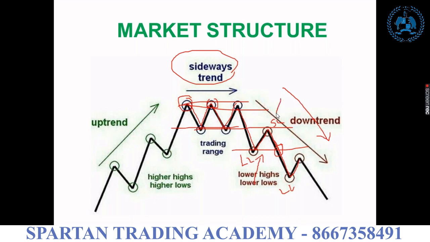Whoever has taken the sell order here or here, they will exit their position. What is meant by exit? They already sold the stock, so they will buy the stock to square off their position. So the market gives you some correction and again comes down. Whenever a lower low breaks below, then you can take the sell. Whenever a higher high breaks above, then you can take a buy order.